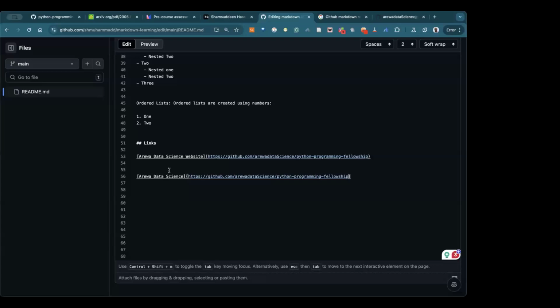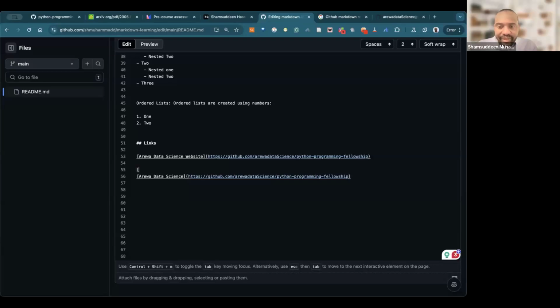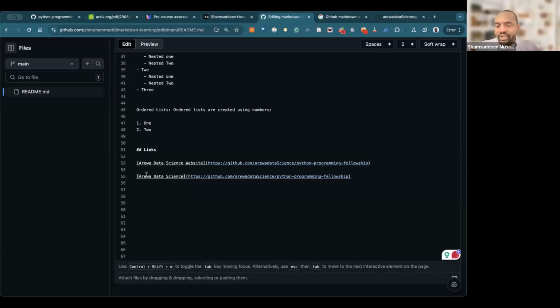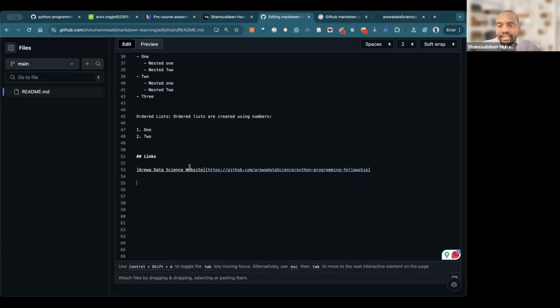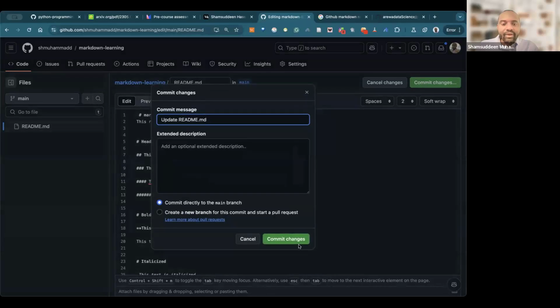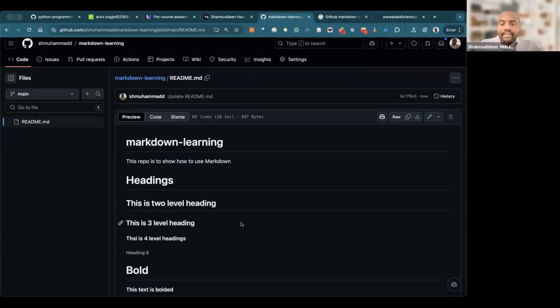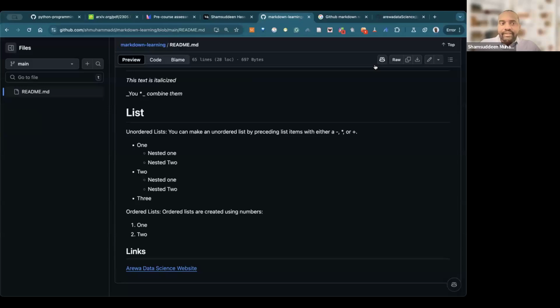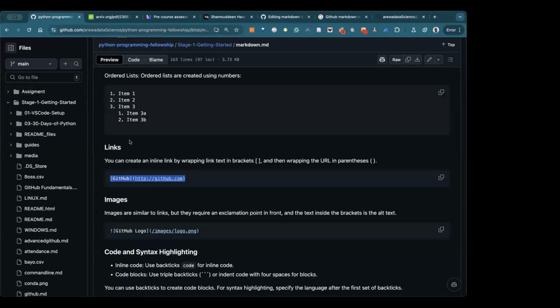As I said, you have two of these things, this one and this one. Inside the first one is the name of the thing you want to click. Inside the second one is where you want to visit. When you click, it goes. So here we said, this is Ariwa Data Science, the text, and this one is the website of Ariwa Data Science. When we commit and click this link, it takes us there. So that's how you create a link.